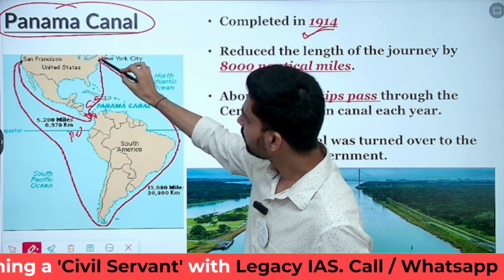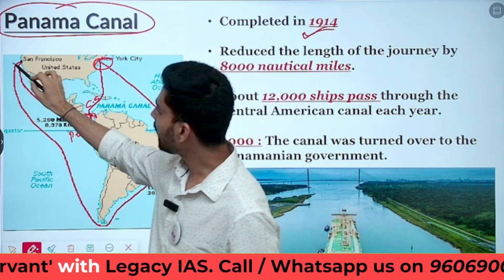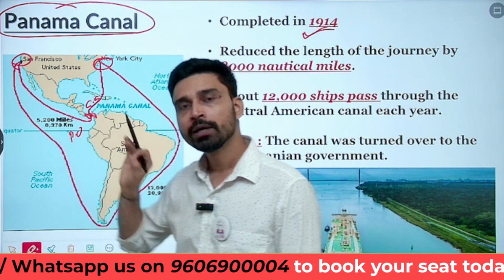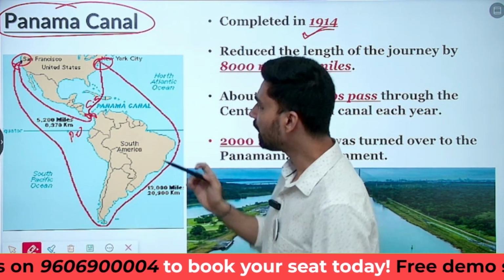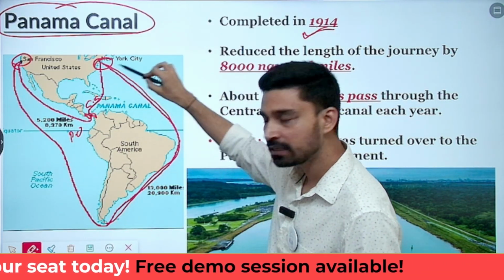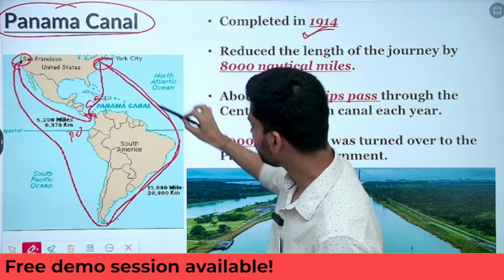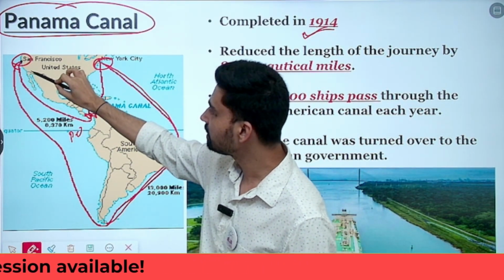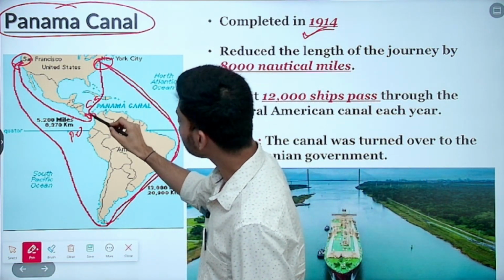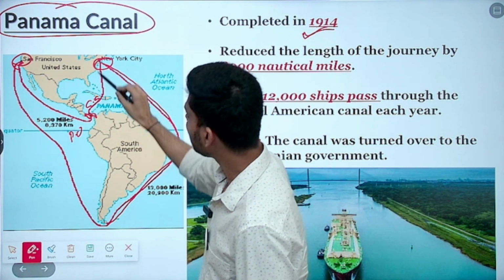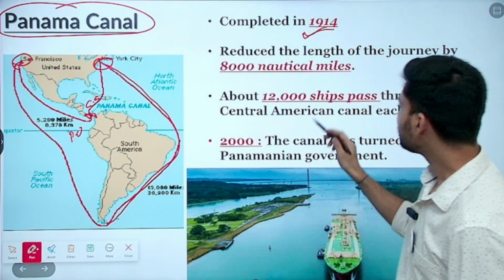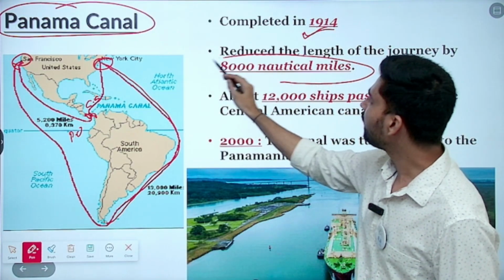So suppose someone is trying to move from New York City to San Francisco, in other words from the eastern coast of USA to the western coast of USA. The only viable path they had was by circumnavigating the entire South America. They travel this distance, again they travel this humongous distance in Pacific, and then they could reach San Francisco. That is why it was decided that we should have a small channel here. If you can make a small canal here, this humongous distance can be reduced to just this small distance. So that was done, and overall it led to a reduction of 8,000 nautical miles.